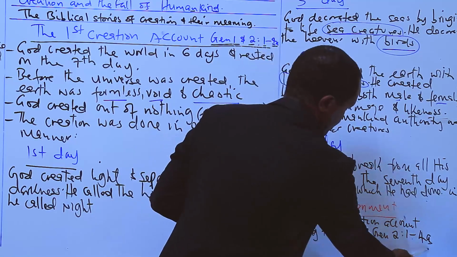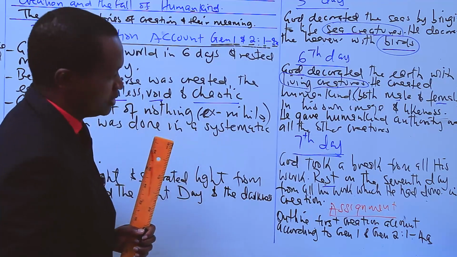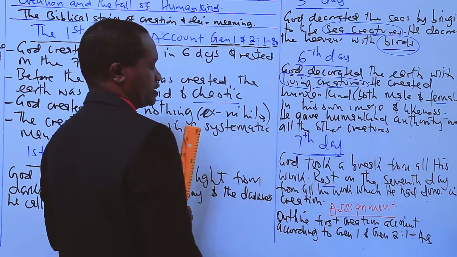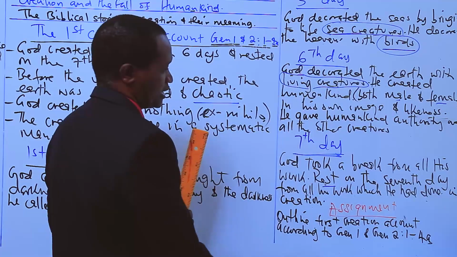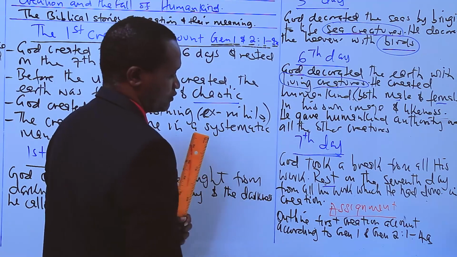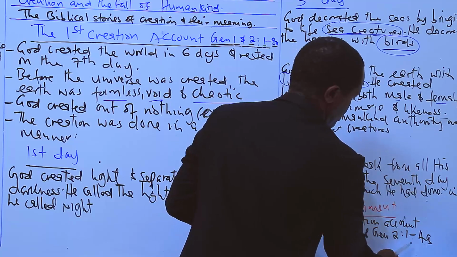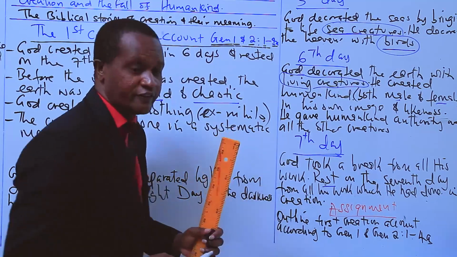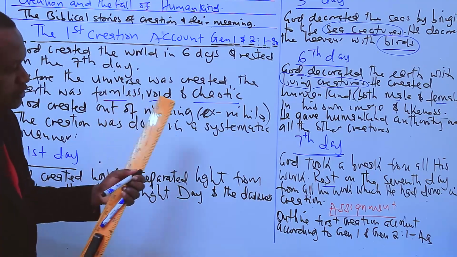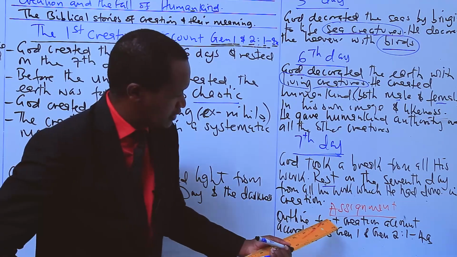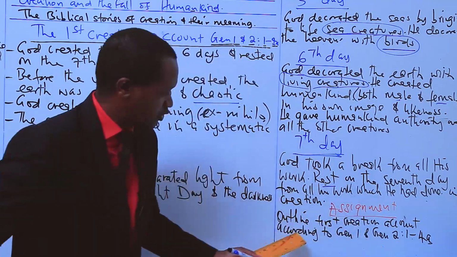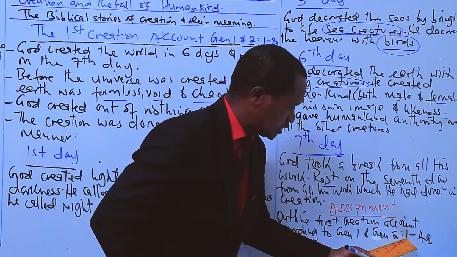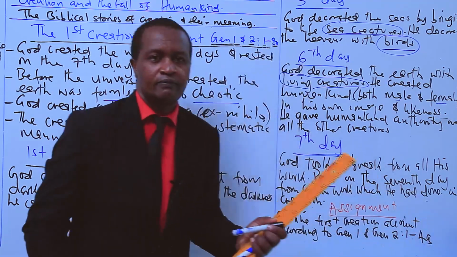I say this A refers to the first sentence in verse 4. There are two sentences in verse 4. The second account begins from Genesis chapter 2, verse 4, the second sentence, to verse 25. So the assignment is outline the first creation account according to Genesis chapter 1 and Genesis chapter 2, verse 1 up to verse 4a.